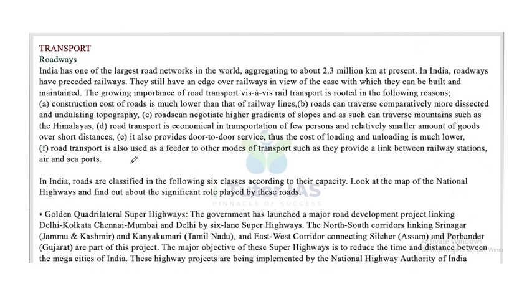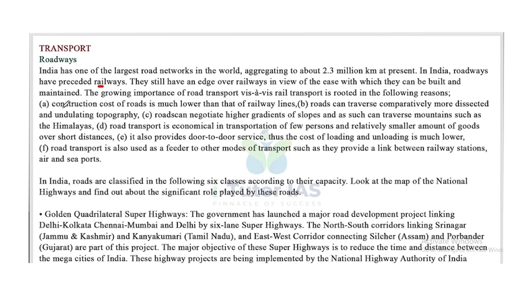Roadways. India has one of the largest road networks in the world, aggregating to about 2.3 million kilometers at present. In India, roadways have preceded railways. They still have an edge over railways in view of the ease with which they can be built and maintained. The growing importance of road transport versus rail transport is rooted in the following reasons.